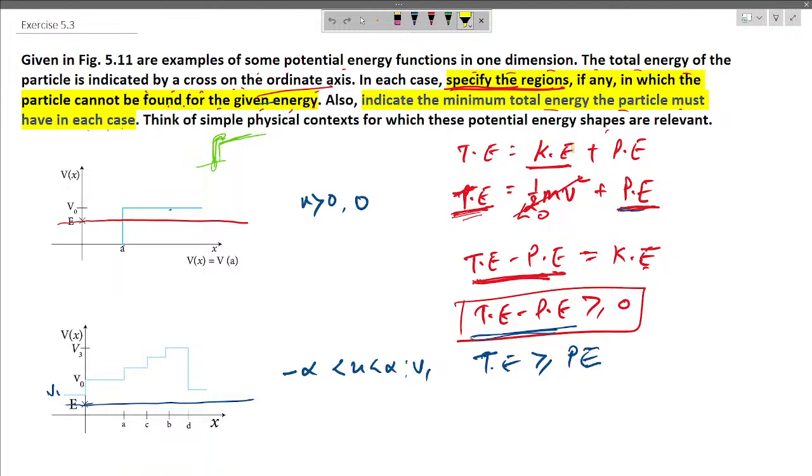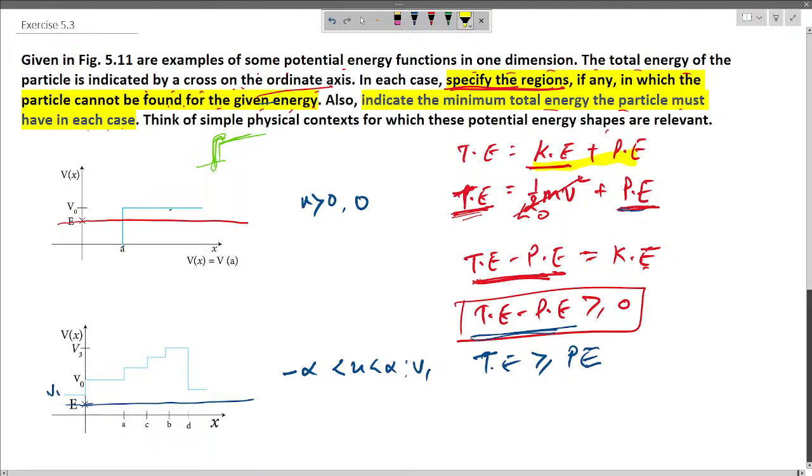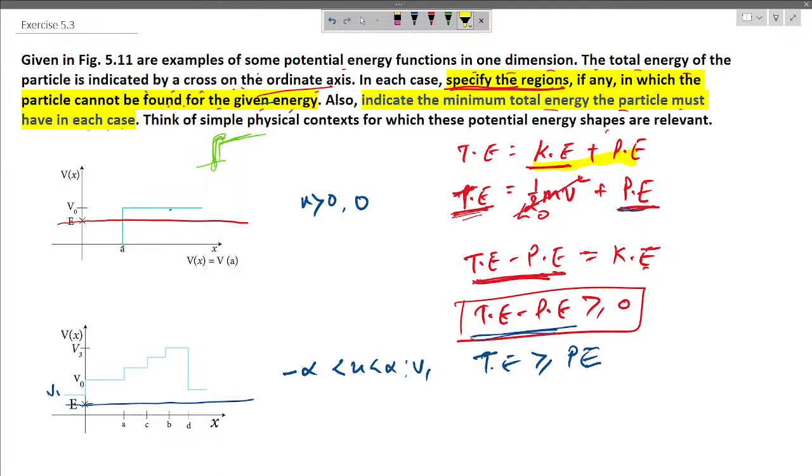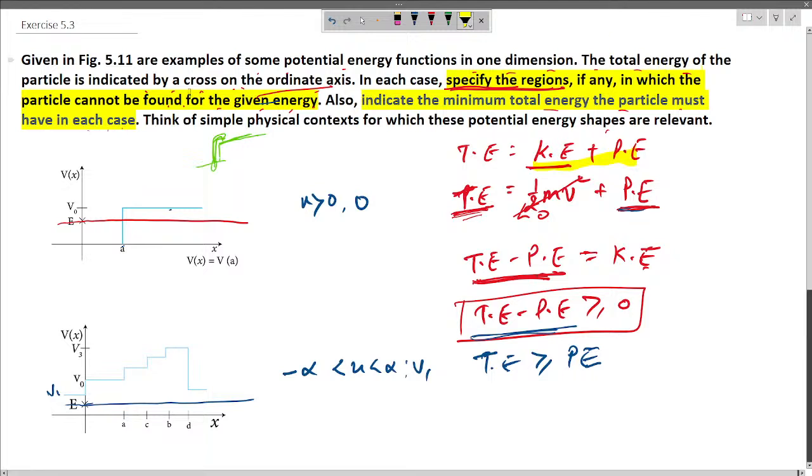So we know that total energy is equal to kinetic energy plus potential energy, and the energy of a body at any moment can never be greater than the total energy. Here it is given that the total energy of the particle is indicated by a cross on the ordinate axis. So E is the total energy in all those 4 diagrams.